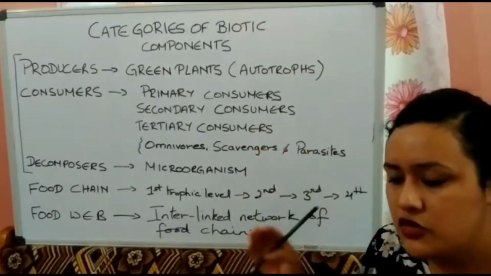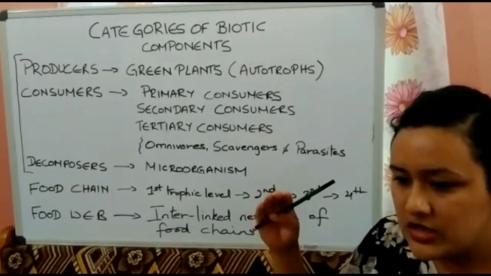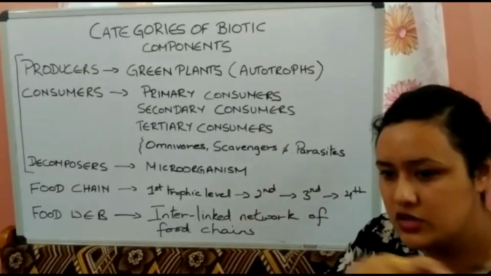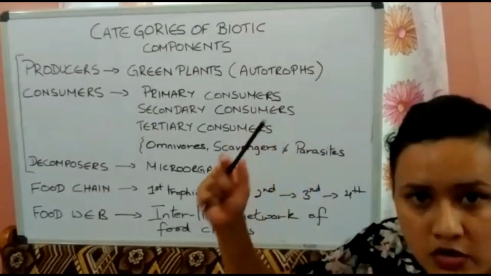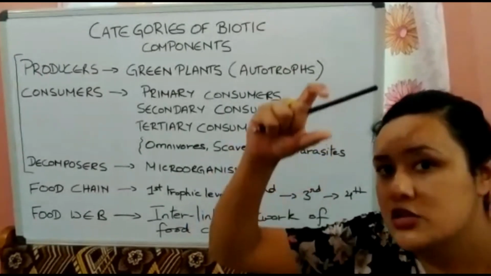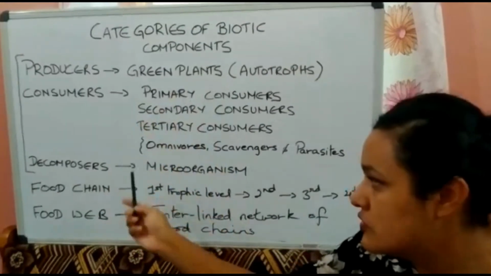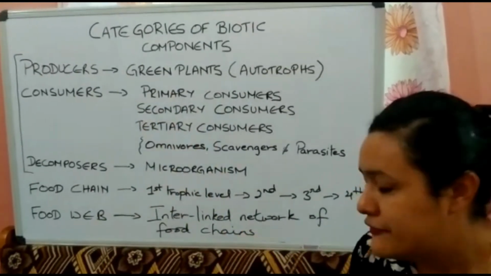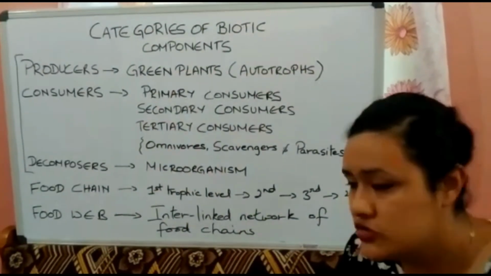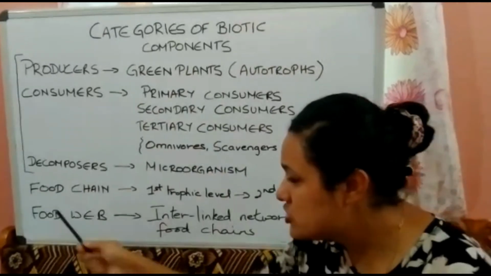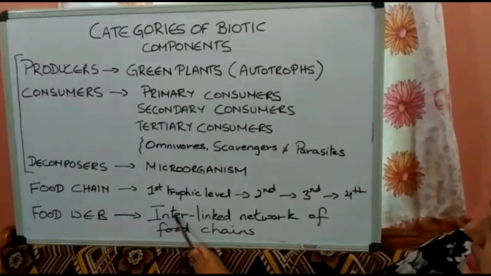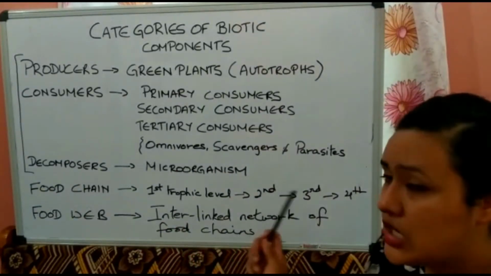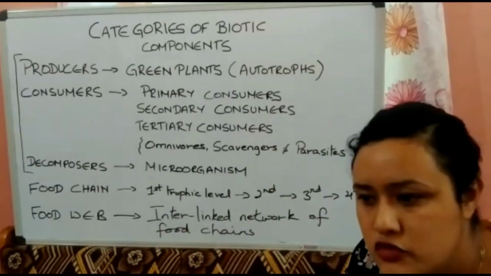If you see a pyramid, there is a triangle. The base is plants, then just above that you can see the herbivores, then carnivores, then the topmost carnivores. So these are the 4 trophic levels in a food chain. Now the next topic is food web. An interlinked network of food chains is known as a food web.